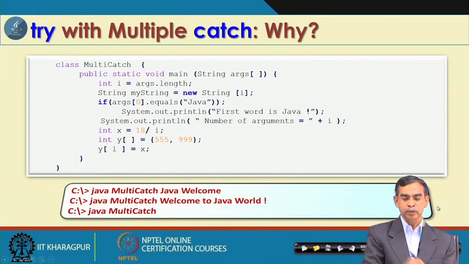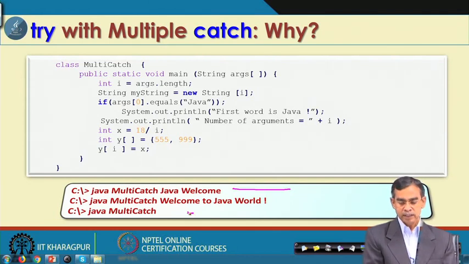If you try this program with these inputs, you can see that an exception occurs with this input, here also an exception occurs, and here also an exception may occur. So, a different exception may occur for different inputs like this.